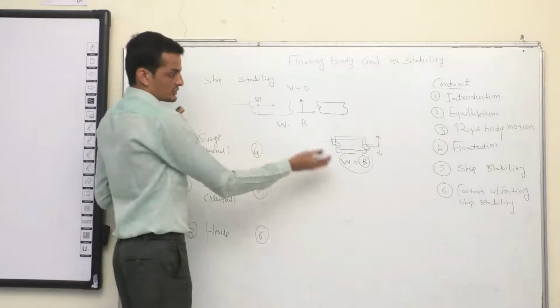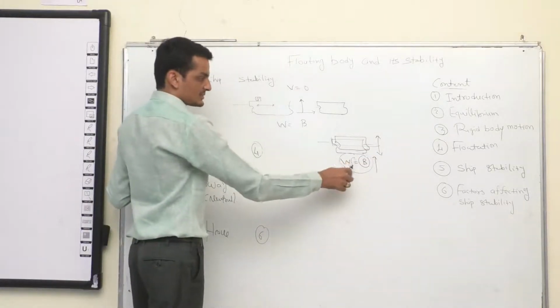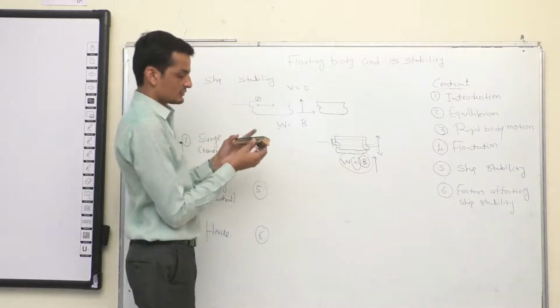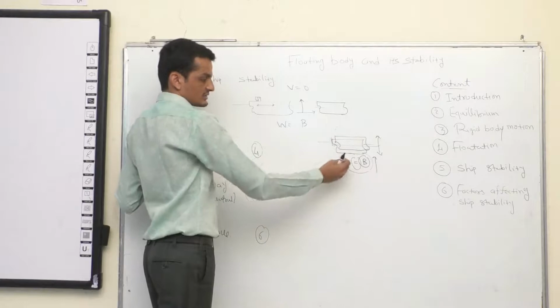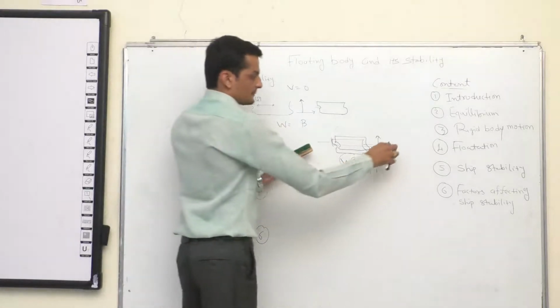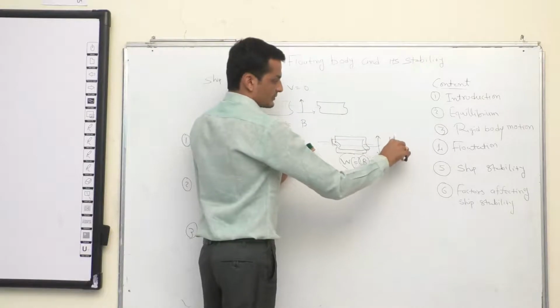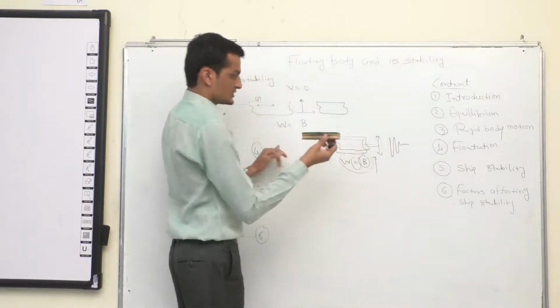The moment it goes into the water, the buoyancy force will increase. And at some point of time it is balanced, but it has a tendency to keep on going down, and the buoyancy force will cross the weight and try to push the ship back. So it will oscillate for some period of time and slowly the motion will become zero. It will come back to its initial position.